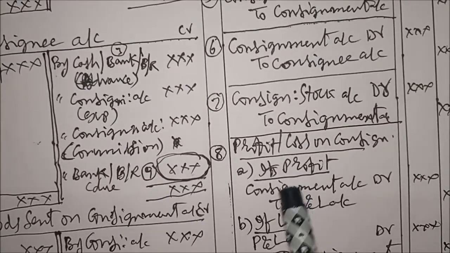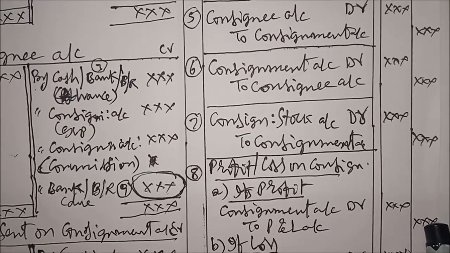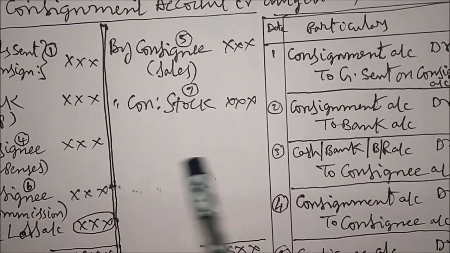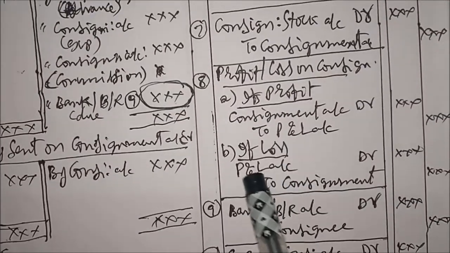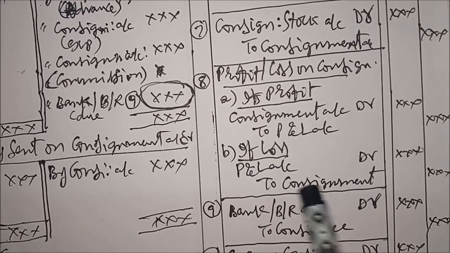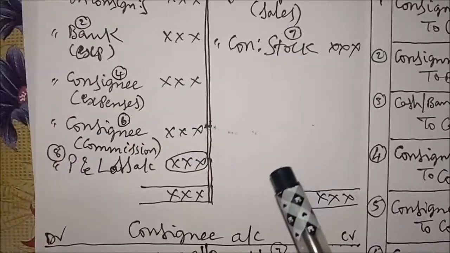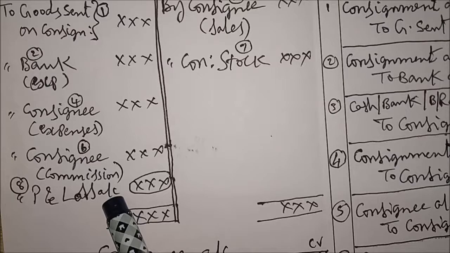If profit, consignment account debtor to P&L account, debit to credit. Narration: transfer entry. If debit total is more, entry will be in the reverse form. The balance appears on credit side, so P&L account debtor to consignment account. So like that we finished 8th item. This is 8th item, consignment account debtor to P&L account.